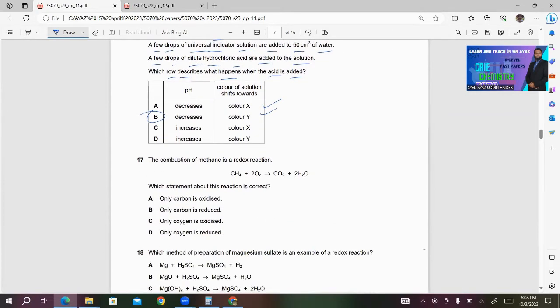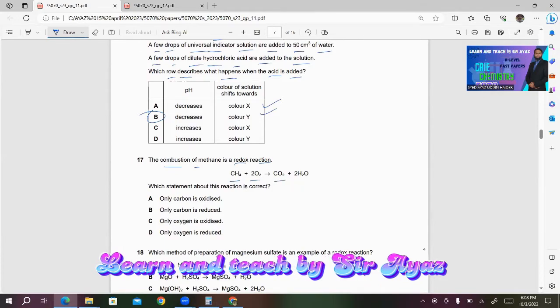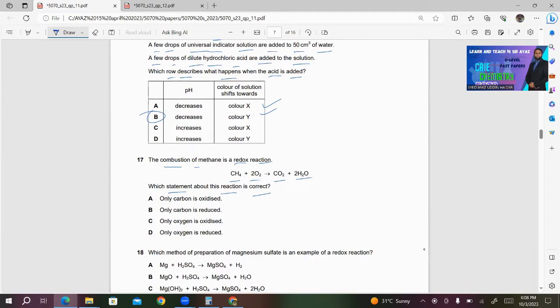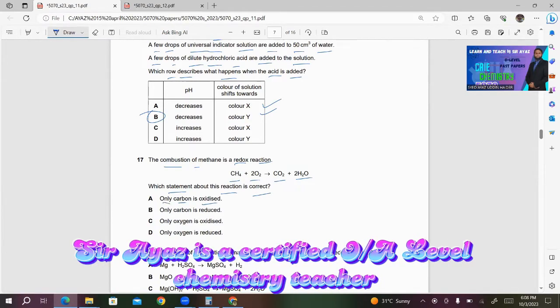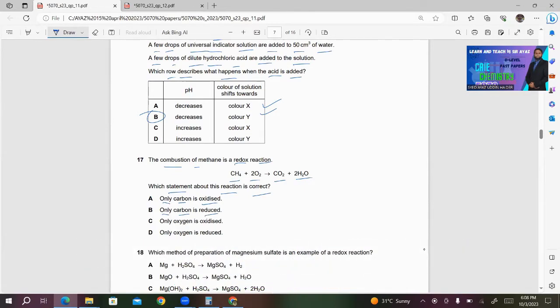Number 17, the combustion of methane is a redox reaction. This is the combustion reaction of methane. This is CH4, methane, plus 2O2 gives CO2 plus 2H2O. Which statement about this reaction is correct? A, only carbon is oxidized. B, only carbon is reduced. C, only oxygen is oxidized. D, only oxygen is reduced.